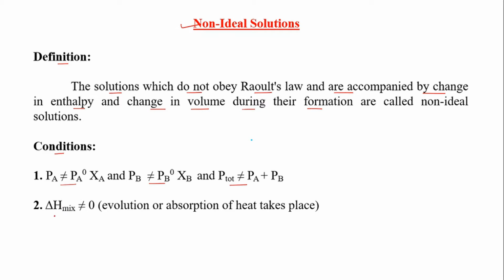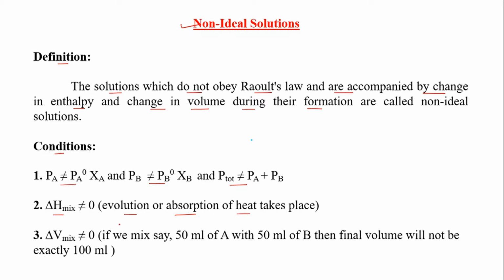Second condition is that delta H mix is not equal to 0. That means there is evolution or absorption of heat during the formation of the solution. Third condition is delta V mix is not equal to 0. See one example here. If 50 ml of A solvent mixes with 50 ml of B solute, then the final volume will not be exactly 100 ml. So in case of non-ideal solution, 50 plus 50 will not equal 100. It is always less than or greater than.